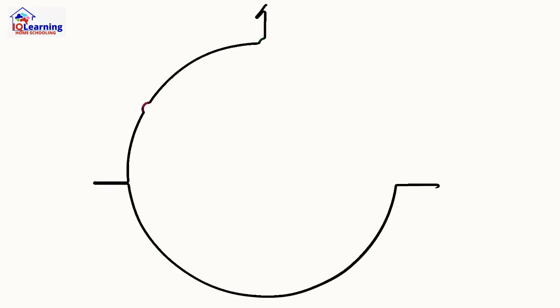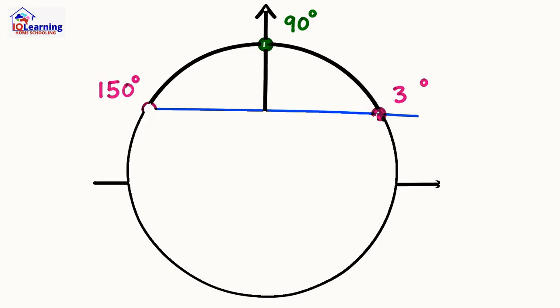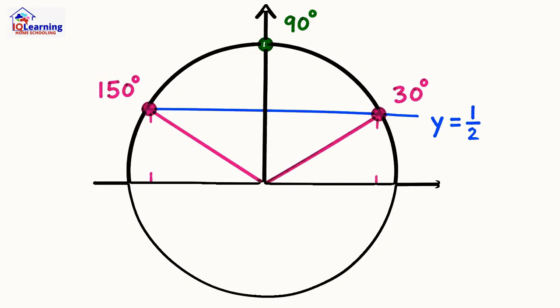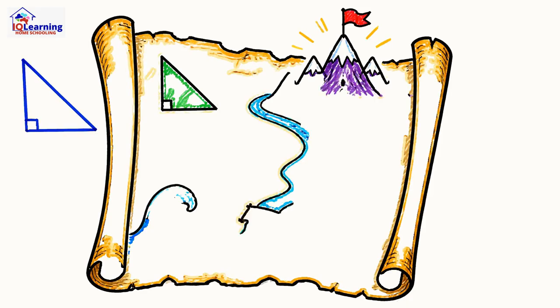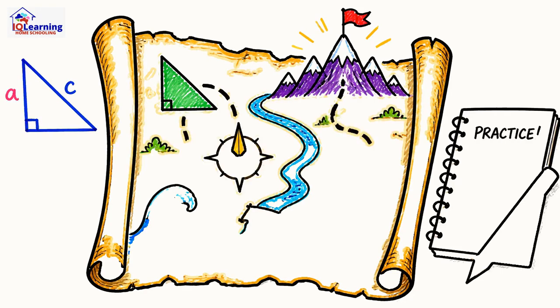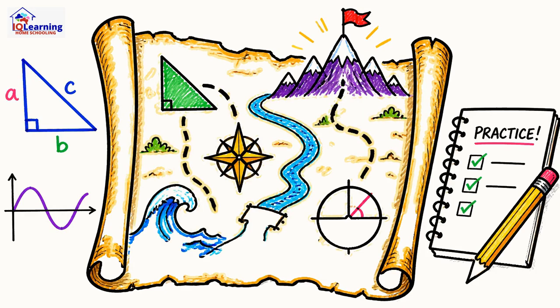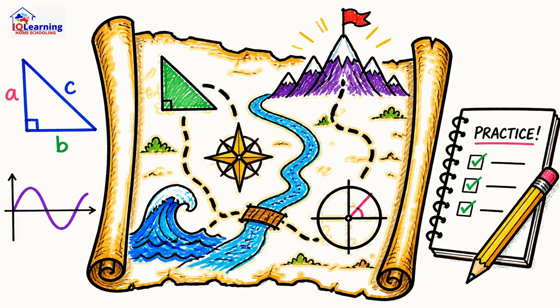This understanding allows you to solve more complex problems, like finding all angles where sine equals 1/2 within a full circle. It's not just 30 degrees. Thanks to the circle symmetry, it's also 150 degrees. So, from the fixed ratios in a triangle to the endless waves on a graph, trigonometry provides a map. And the best way to learn that map isn't just by looking, it's by practicing.